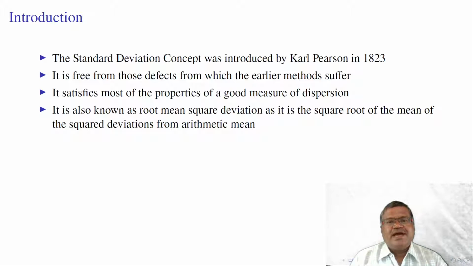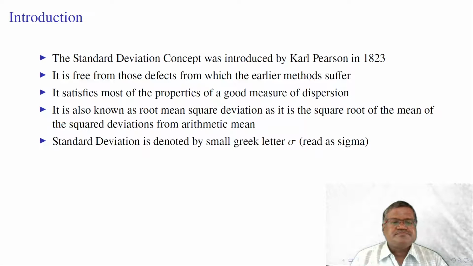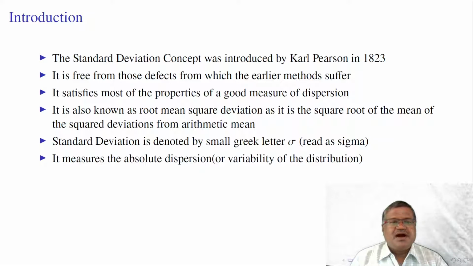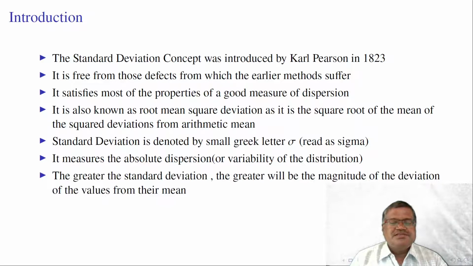It is also known as root mean square deviation, as it is the square root of the mean of square deviations from arithmetic mean. Standard deviation is denoted by the small Greek letter sigma, read as sigma. It measures the absolute dispersion or variability of the distribution. The greater the standard deviation, the greater will be the magnitude of the deviation of the values from their mean.